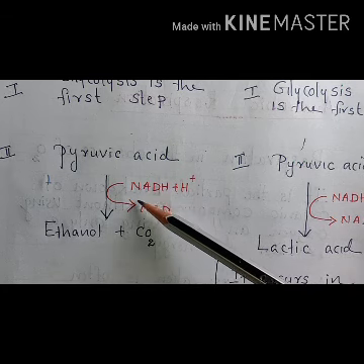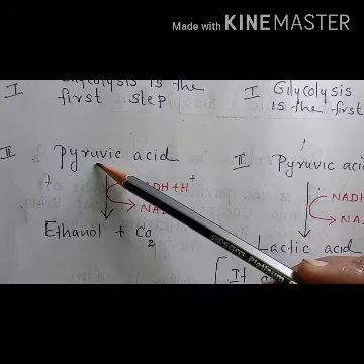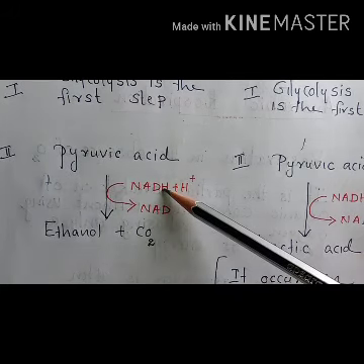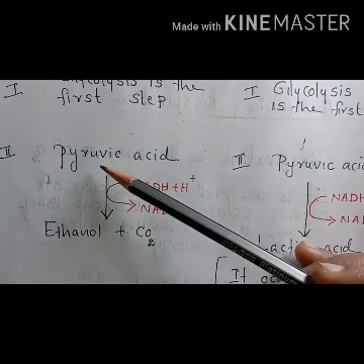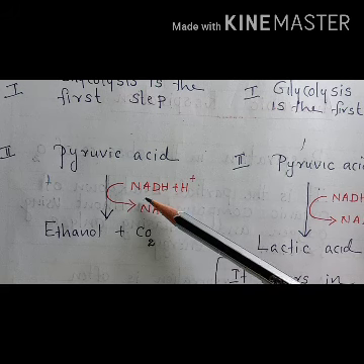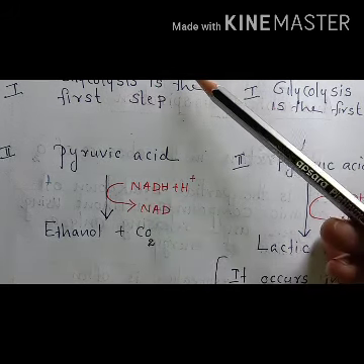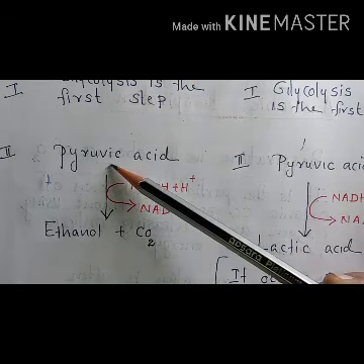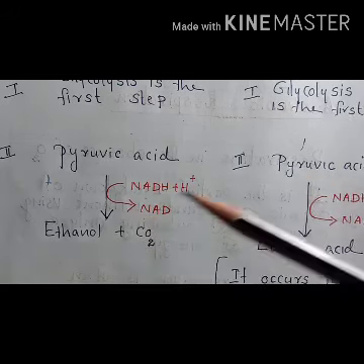So this is an energy consuming process. For the conversion of one molecule of pyruvic acid, one NADH2 is utilized. We know that at the end of glycolysis, 2 molecules of pyruvic acid are produced, so here 2 molecules of NADH2 are needed. So 2 NADH2s are utilized.